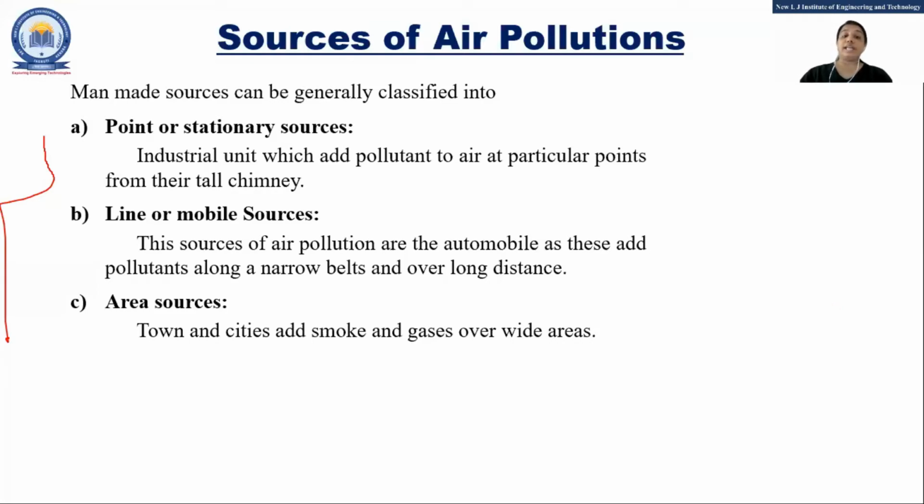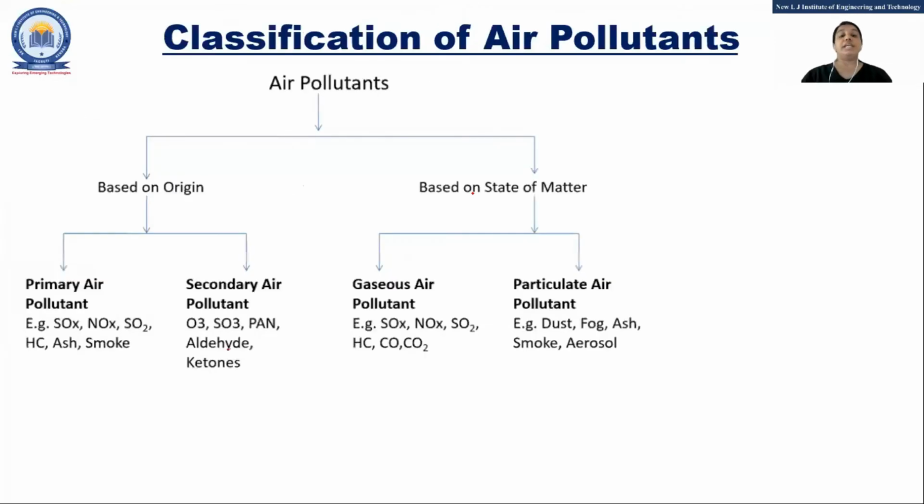Now, according to the state of matter, they are again classified in some ways. They are based on origin and based on state of matter. Based on origin, that means primary air pollutants and secondary air pollutants. Primary air pollutants are the oxides of sulfur, oxides of nitrogen, ash, smoke, hydrocarbons. They are generated and mix with the air directly.